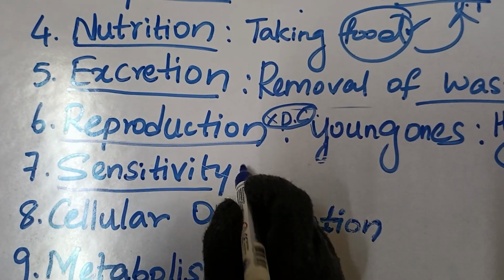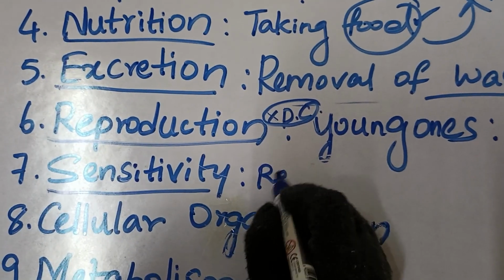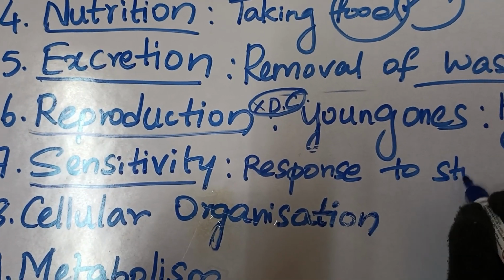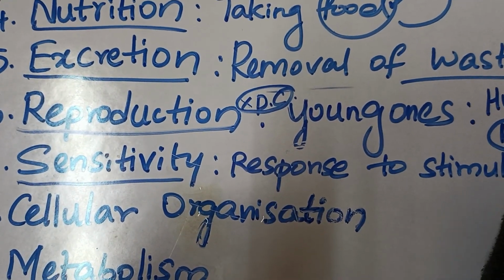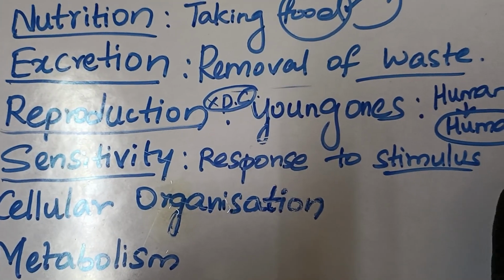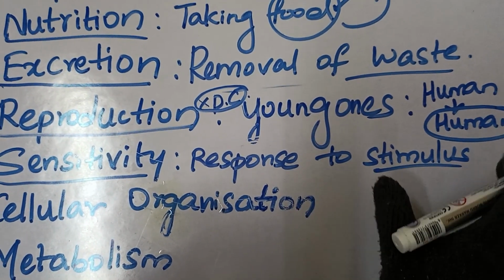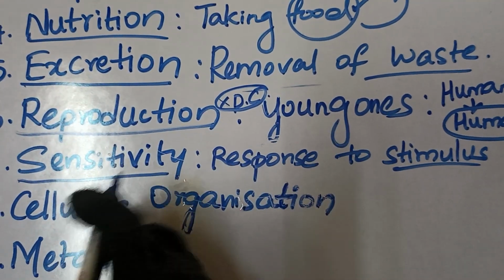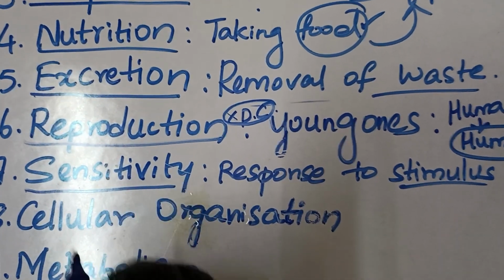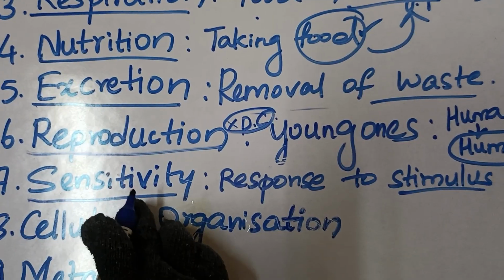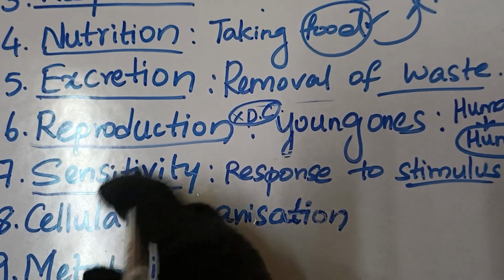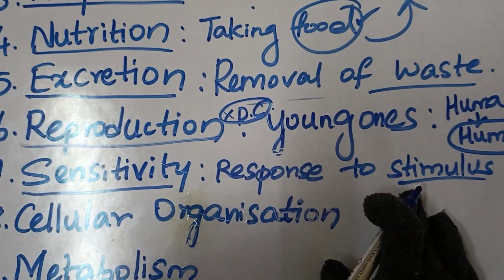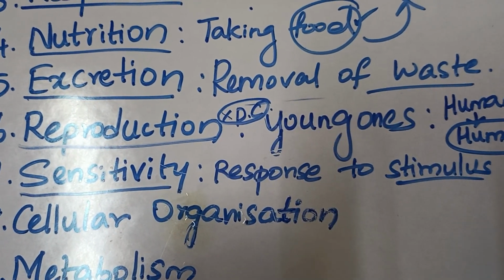Next comes sensitivity. Sensitivity is nothing but responding to stimulus. That means whichever external factor or change comes from the environment, you are going to sense it and you are going to respond. That character is known as the character of sensitivity. So living organisms have this characteristic of sensing a change and responding to it. For example, if you touch a hot object, you are going to pull your hand immediately back.